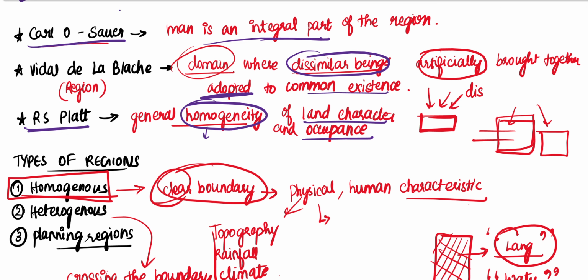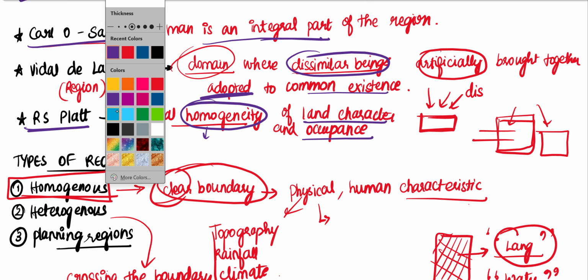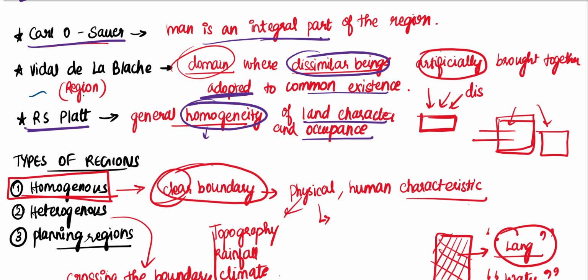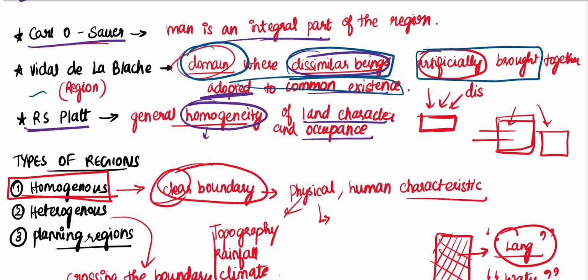We have Vidal de la Blache, who mentions a region as a domain where dissimilar beings, who are brought artificially, adopt a common existence. R.S. Platt mentions homogeneity: there is homogeneity of the land, character, and occupants.